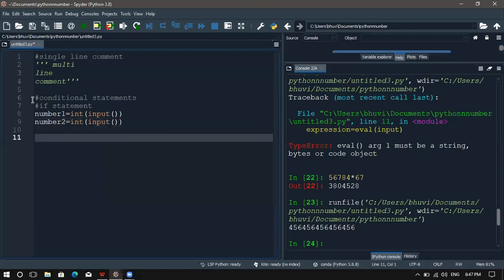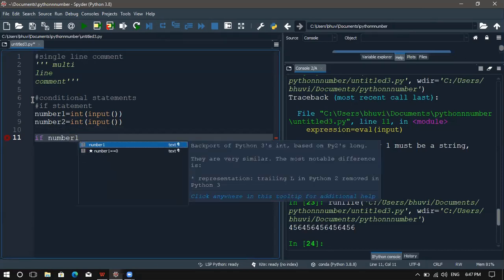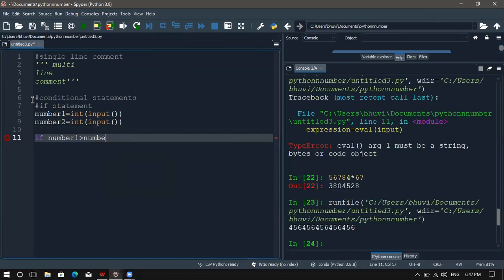Here I'm going to check which number is greater, using a conditional statement, which is the if statement. If number1 greater than number2.